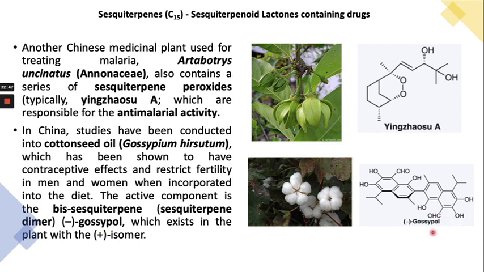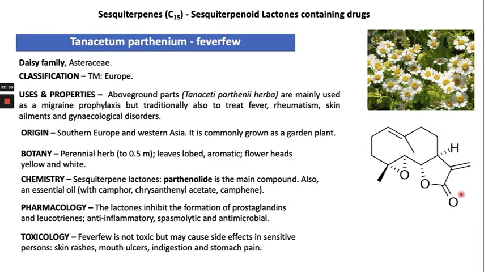So this is gossypol, which is a dimer. You can see the same molecule as this one twice. It is called a dimer or bis-sesquiterpene.